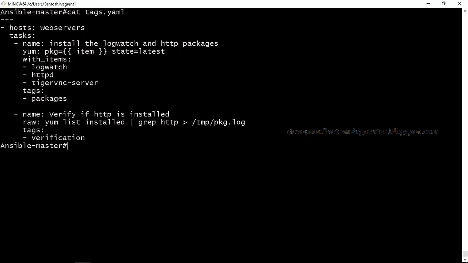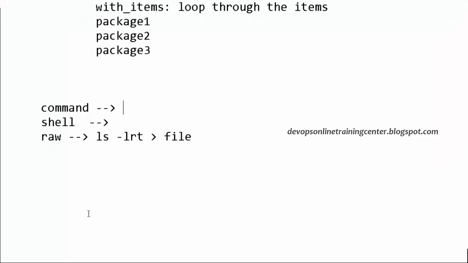And we also have something called with_items, wherein we can have a list of items and process through them. What is the variable we need to use? item. And how do we use a variable inside YAML? With double curly braces enclosed. Is this clear? Any questions in today's class?